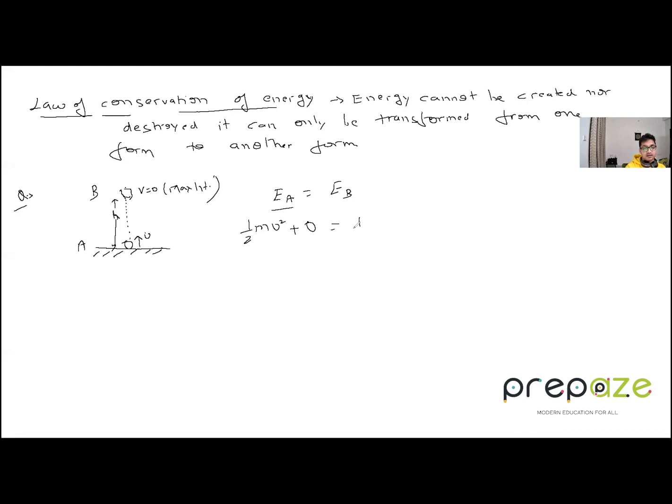What is the energy at B? The kinetic energy is 0, because velocity is 0. What is the gravitational potential energy? It's mgh. So you get half u square equals gh, u square equals 2gh, and u is under root of 2gh. That is the velocity with which the ball is thrown.